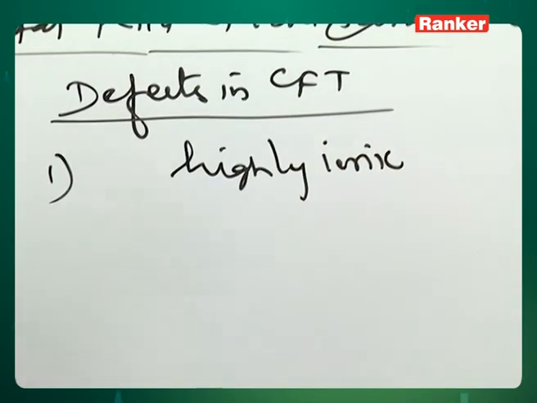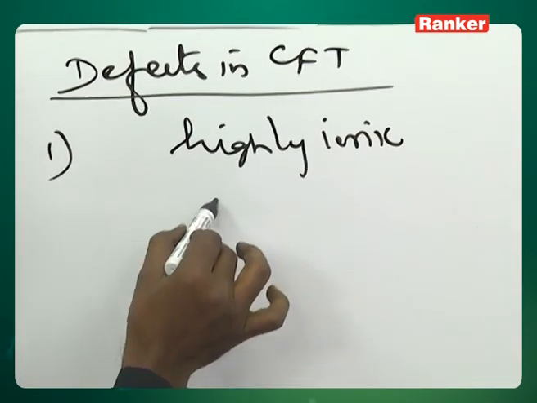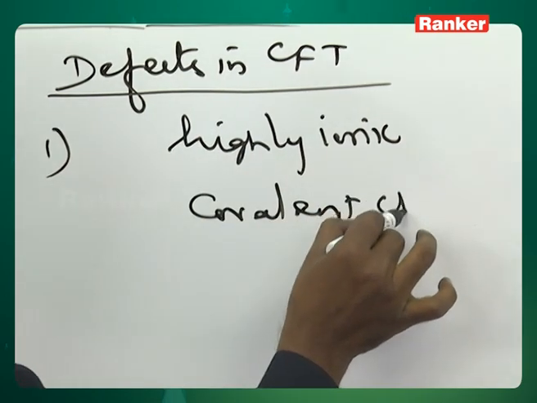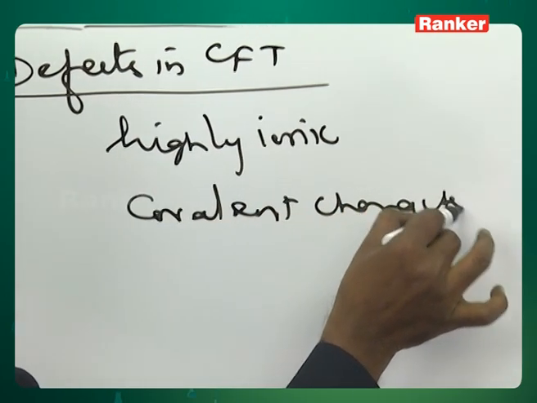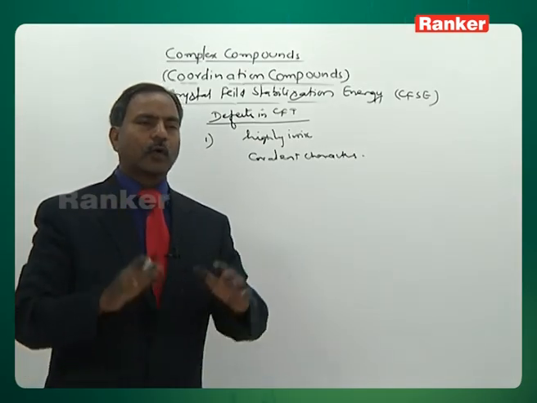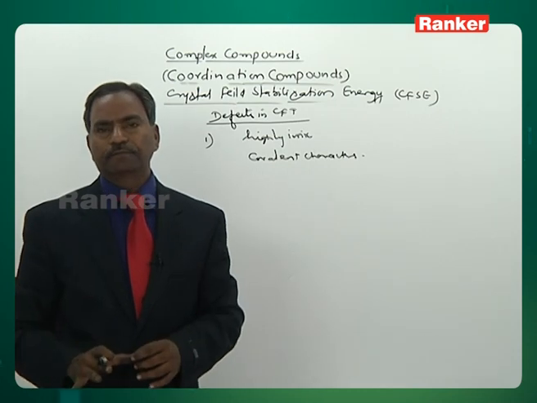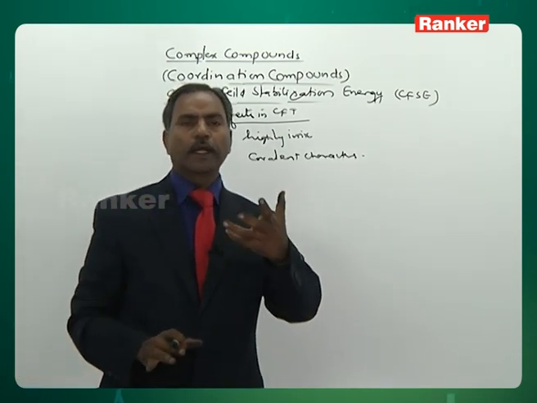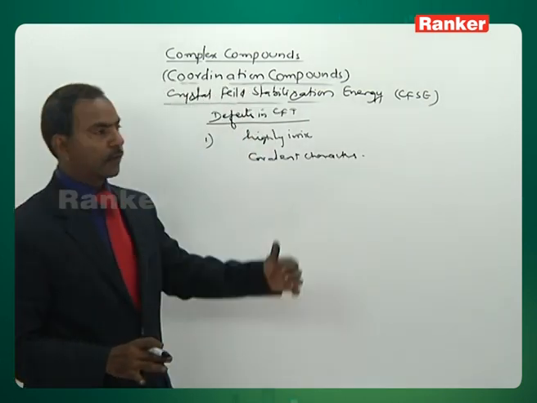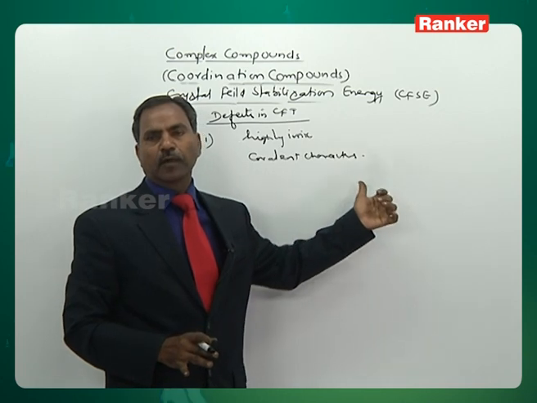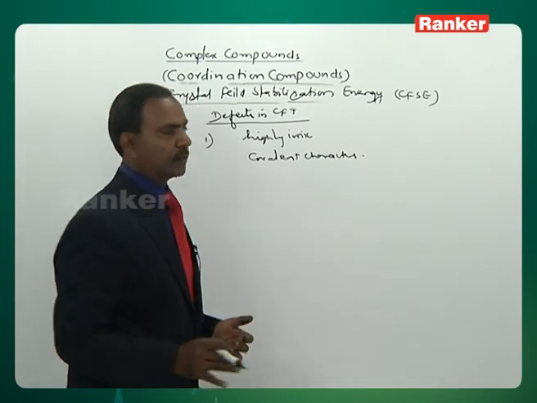Therefore, this theory fails to explain the covalent characters of complexes. Covalent characters of different complexes cannot be thoroughly explained, because he says the bond is ionic, highly ionic, often even 100% ionic. Therefore, the covalent properties of metal complexes cannot be explained by this particular theory.